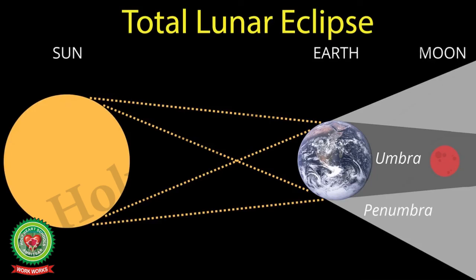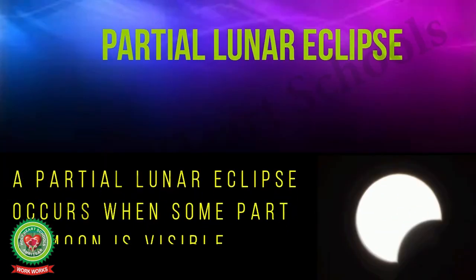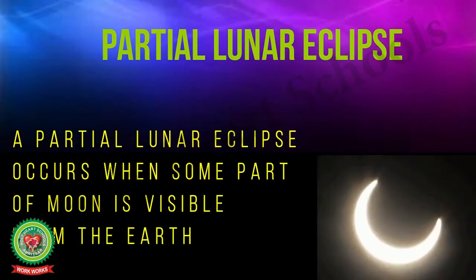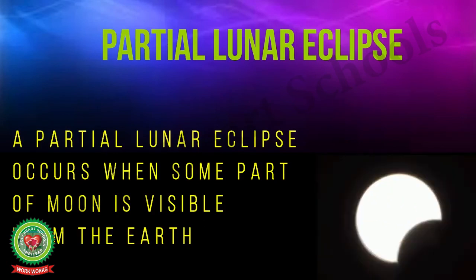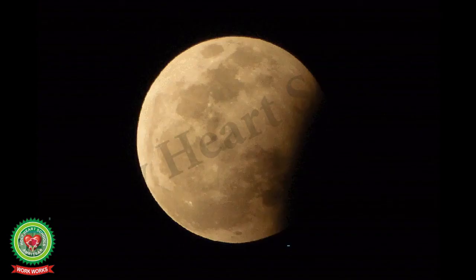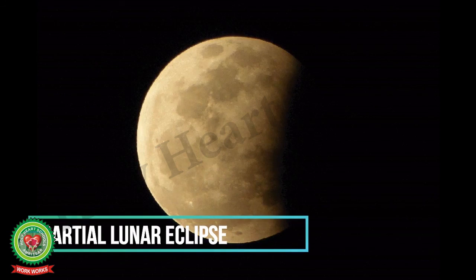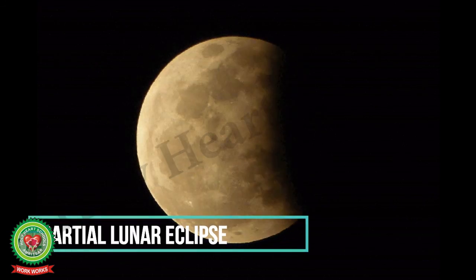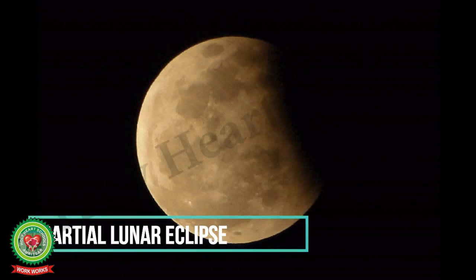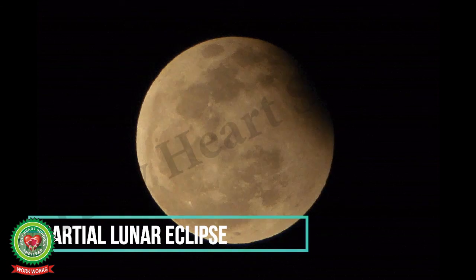The moon looks red during a total lunar eclipse. When some part of the moon is visible from the earth, it is called a partial lunar eclipse. So students, a partial lunar eclipse occurs when only a portion of the moon is blocked by the earth's shadow.